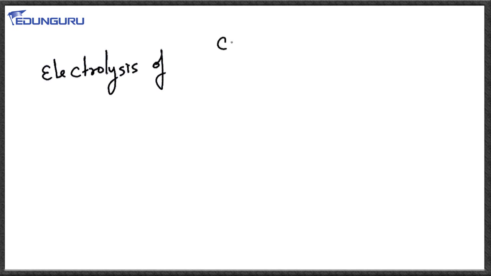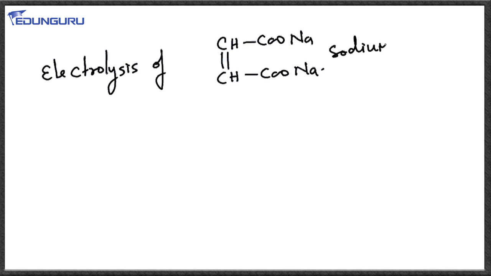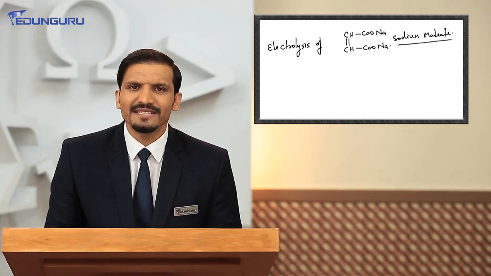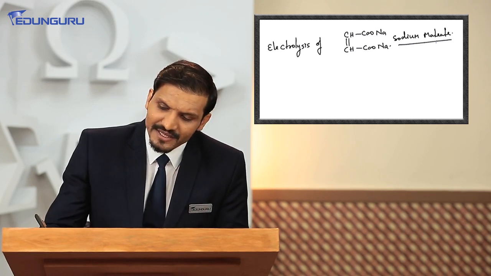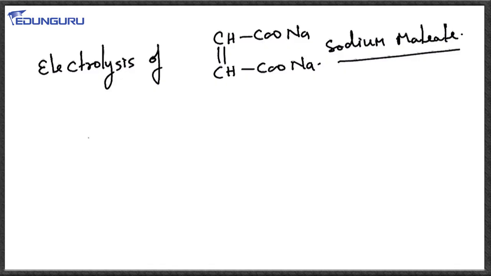Maleic acid is CHCOONa=CHCOONa, the corresponding salt of maleic acid. In this case, if we look at cathode, at cathode again we have 2 species, Na+ and H+. Out of these 2 species, H+ will accept electron and get reduced to form hydrogen gas.